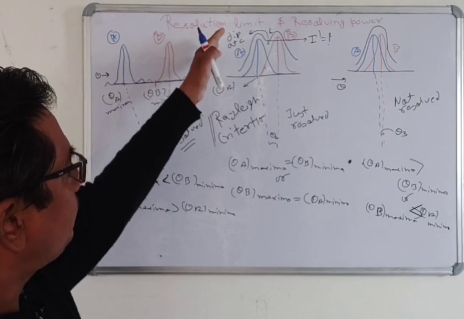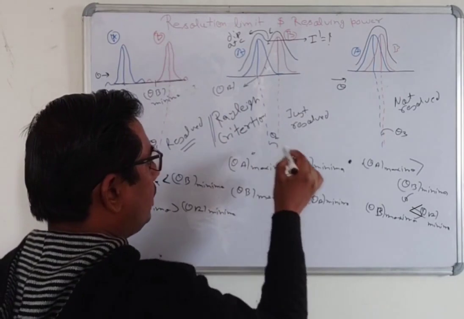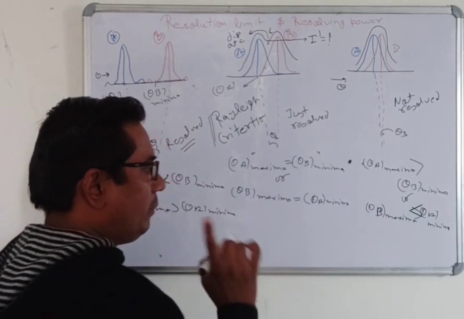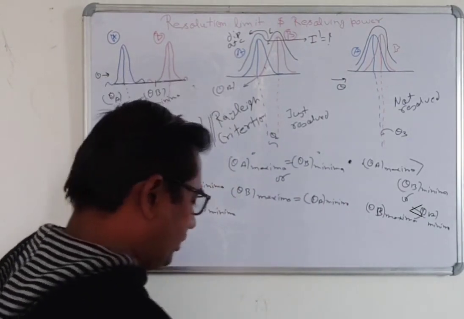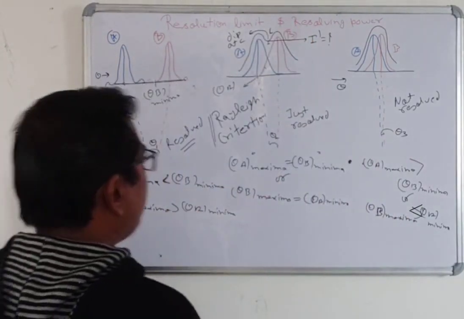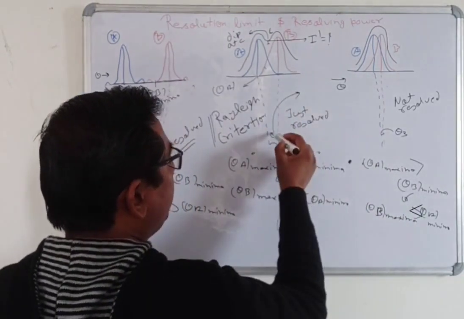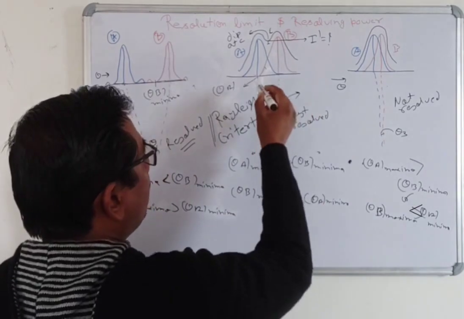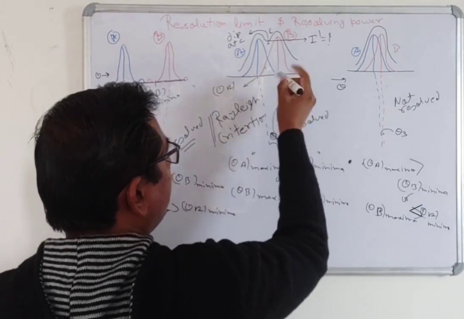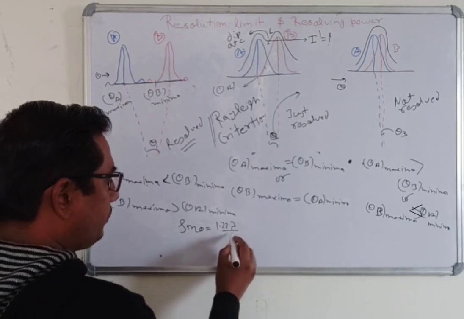At the Rayleigh criterion condition, you will see that one maxima coincides with the other minima. Here maxima means central maxima and minima means first minima. Now the question is, what is the intensity at it? All of you know the value of theta at this condition, where this is the first minima: sin theta is equal to 1.22 lambda by d.